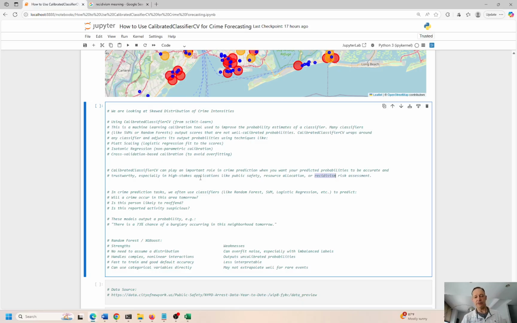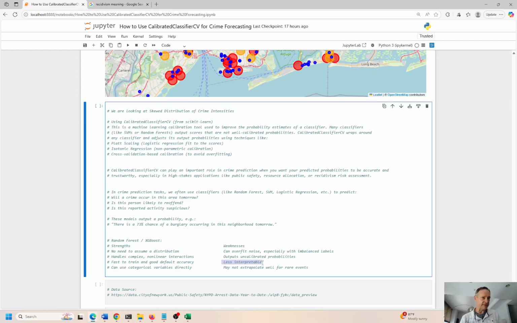Okay, so I have some other things in the notes here. Random forest, XGBoost, no need to assume distributions, but these models tend to be weak in terms of predicting crime because they can overfit for noise, especially with imbalanced data labels. That's what I found initially. Handles complex nonlinear interactions, outputs uncalibrated probabilities, fast to train and good default accuracy, but less interpretable, right? These are kind of black boxes.